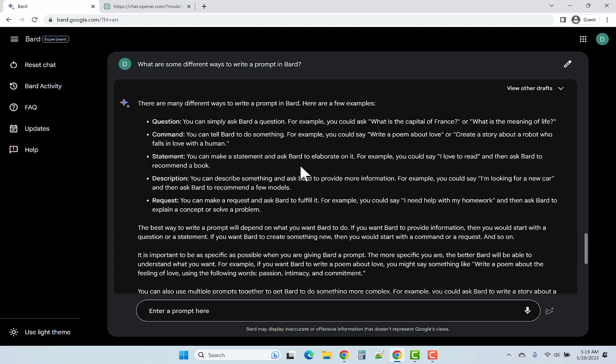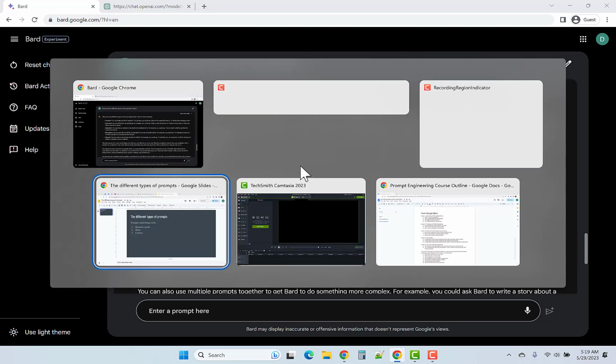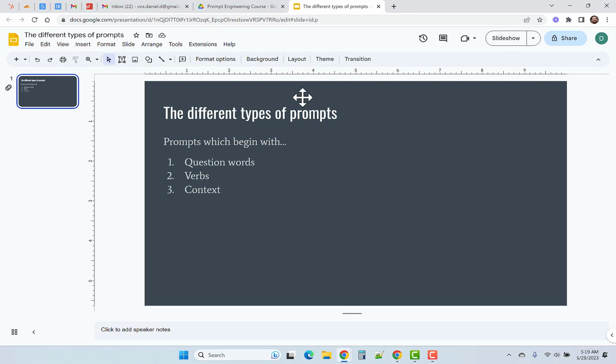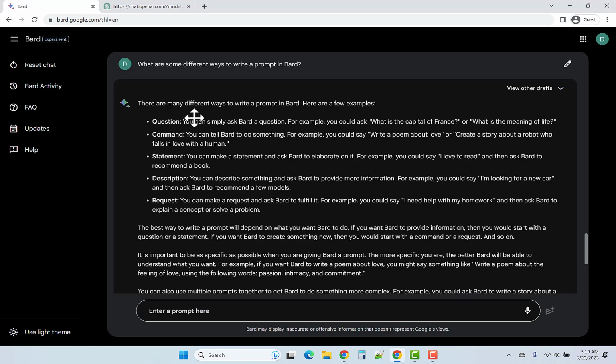So at the end of the last episode, I shared this summary about the different types of prompts. Prompts that begin with question words, verbs, and context. And if we look at Bard's response here, you can see that